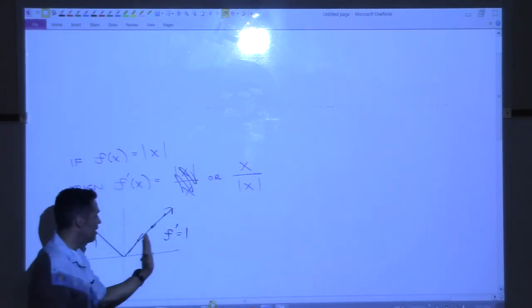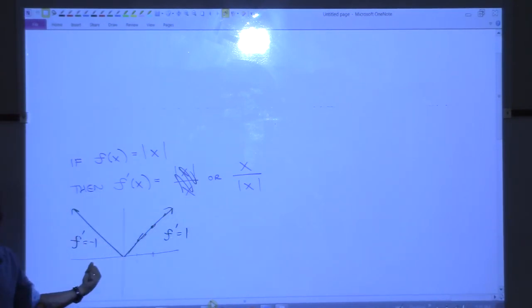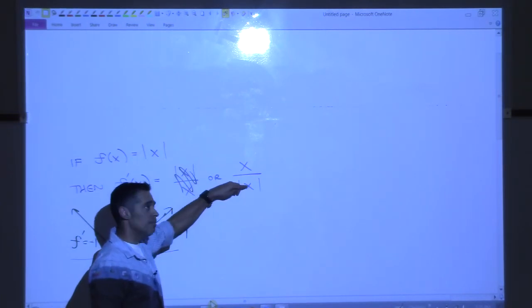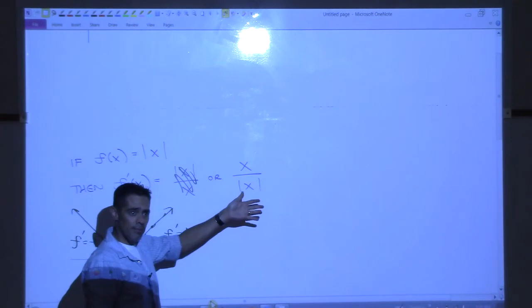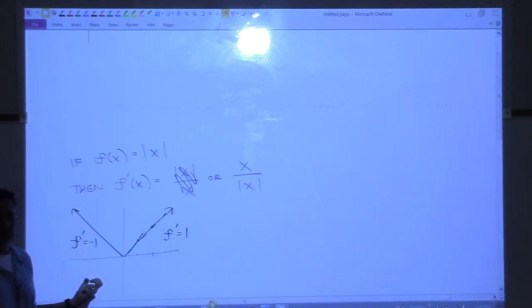So if I plug in anything over here, I'm going to get 1 from that. But if I go on this side and I plug in, let's say, -2, the top here is going to be -2, and the bottom is going to be the absolute value of -2, which is 2. So that ratio is -1. So that'll spit out, as long as you're to the right, you're good, right? The only issue we have is at 0.